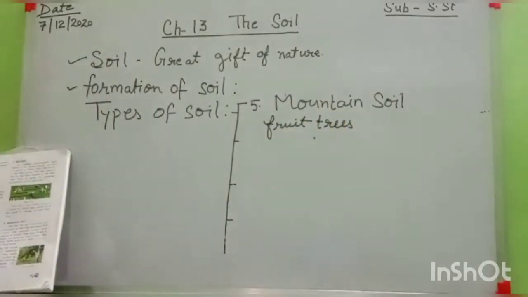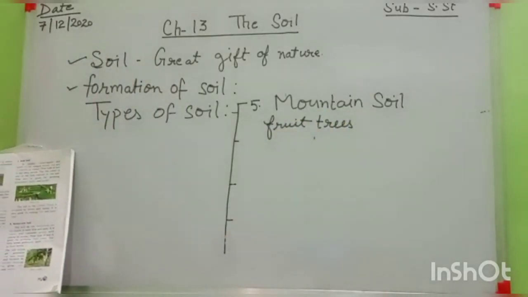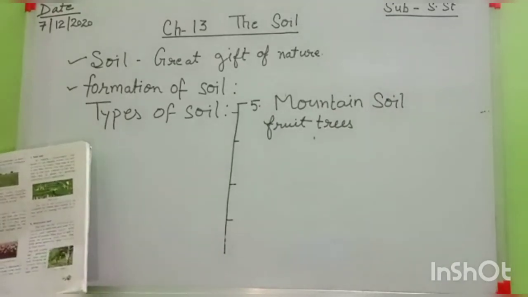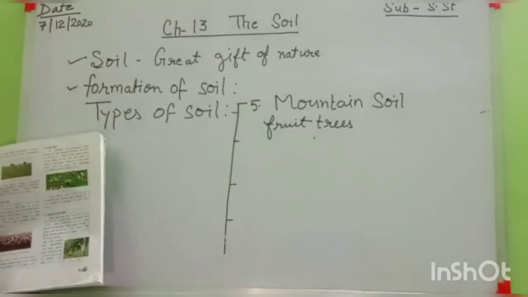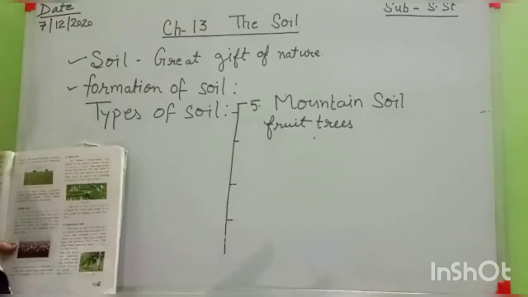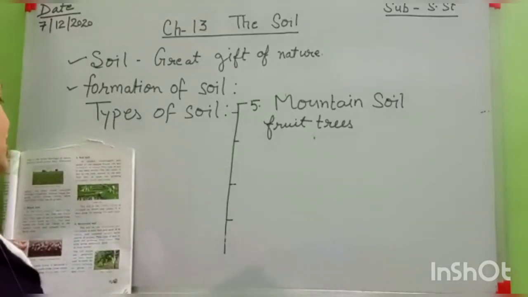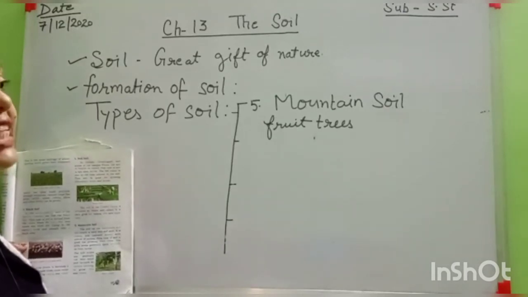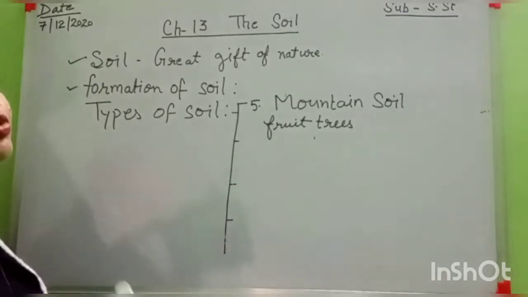Okay. The hilly areas generally have orchards. Orchards, what is the meaning of this word? Orchard means fruit gardens. It means fruit farms. Okay, students? And hilly slopes are generally cut into steps to do terrace farming.